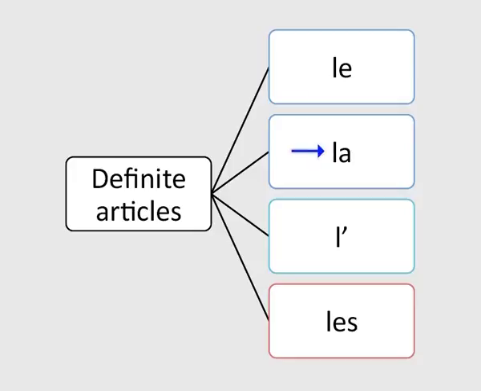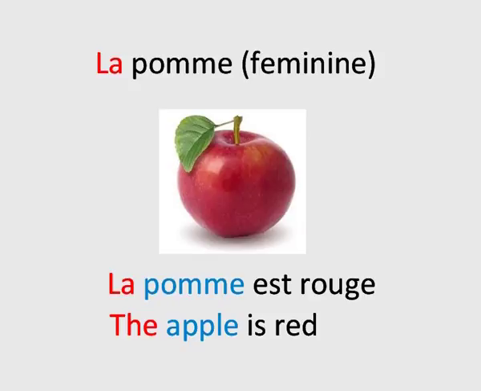Let us now look at the definite article la. La is placed before a feminine noun. For example, la pomme, la pomme. Let us make a sentence with this word. La pomme est rouge.